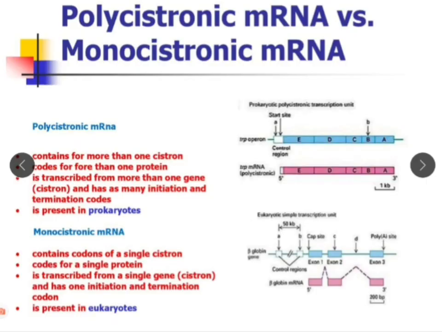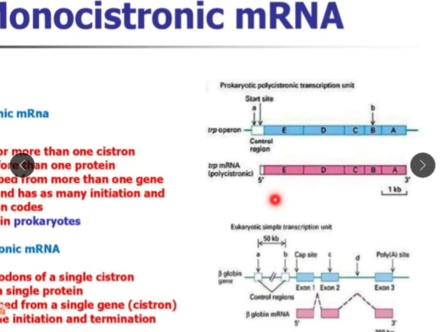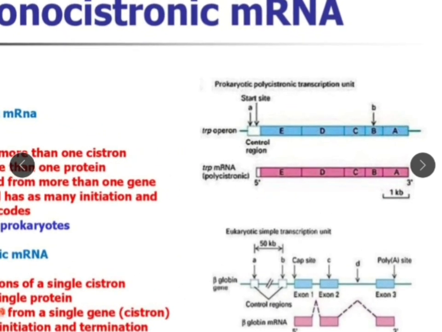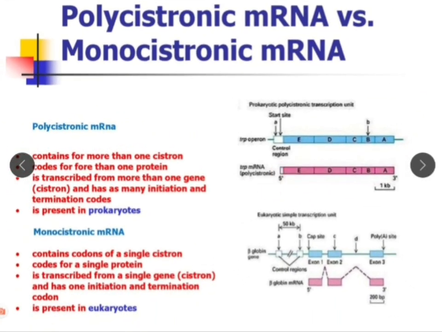See here, the difference is shown. This is the polycistronic mRNA. It contains more than one cistron, coding for more than one protein. Means when many proteins are coded, such mRNA is called polycistronic mRNA. It is transcribed from more than one gene or cistron and has many initiation and termination codons.